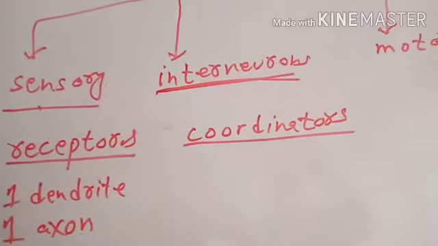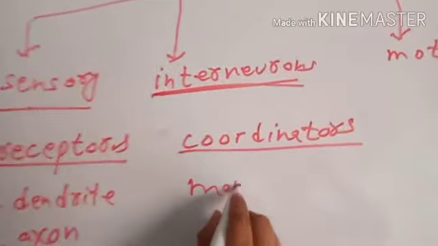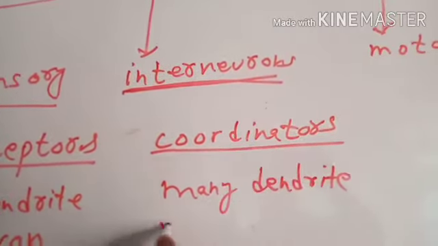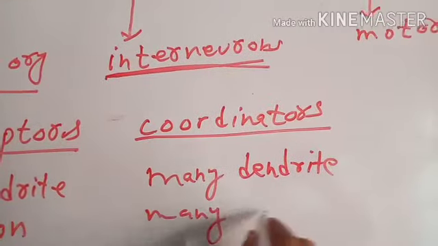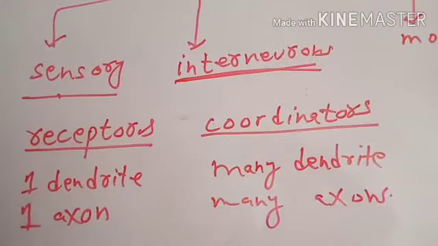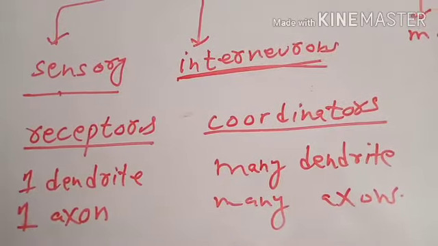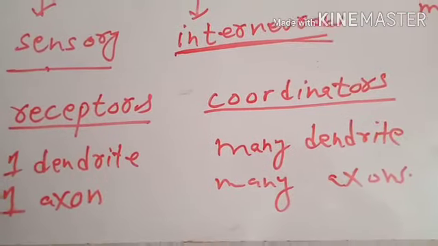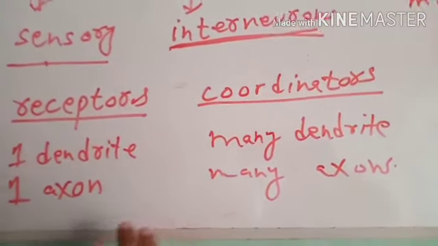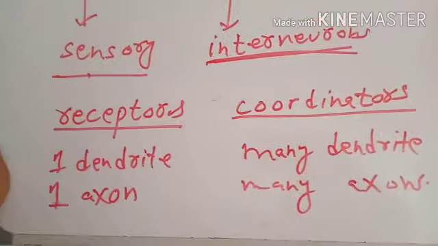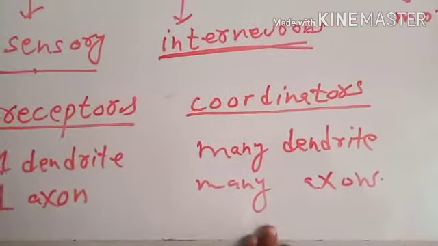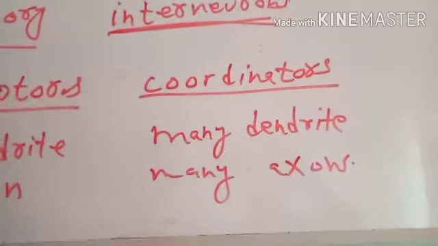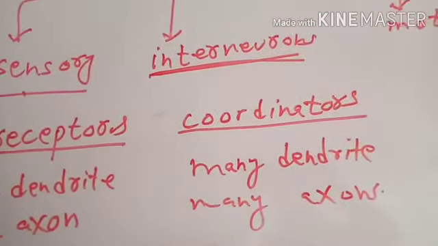Interneurons consist of many dendrites and many axons, because interneurons receive sensory information from more than one part of the body and they regulate the commands or orders towards more than one part of the body. That is why they consist of many dendrites and many axons.